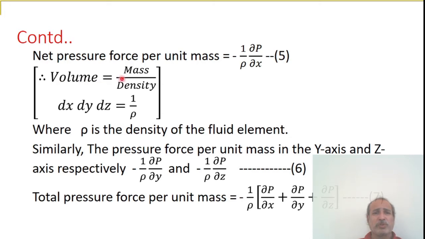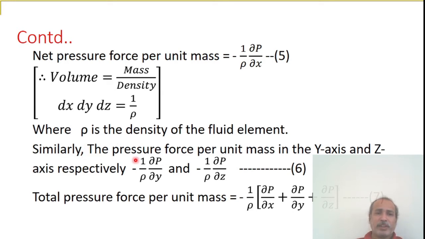Therefore, volume equals mass per density. Here volume can be written as dx dy dz, so dx dy dz gives the volume. Mass is taken as a unit, so here it is 1. Density is nothing but rho, where rho is the density of the fluid element.